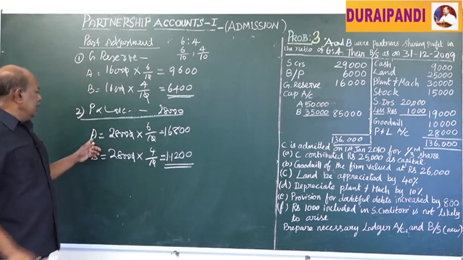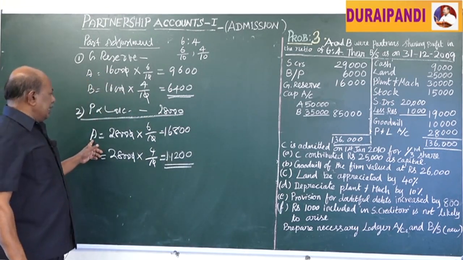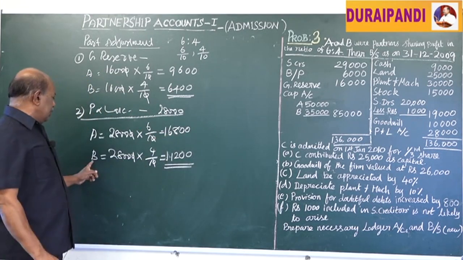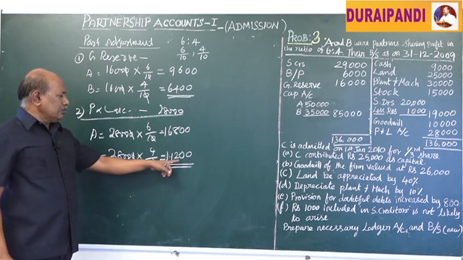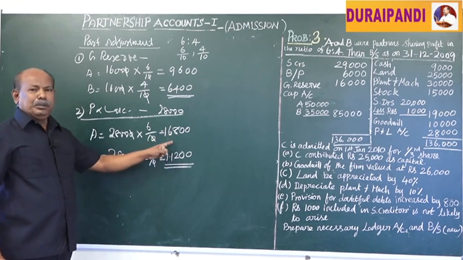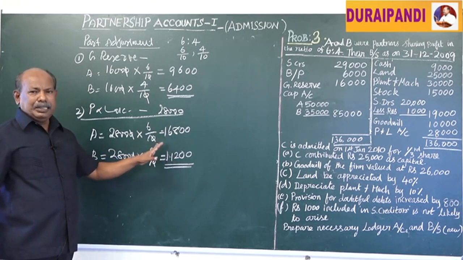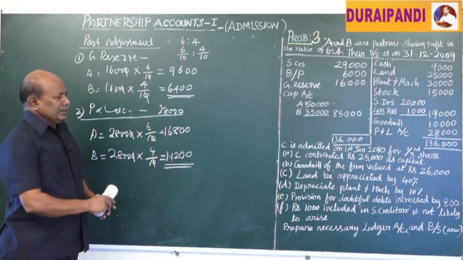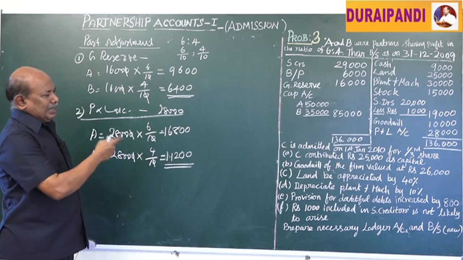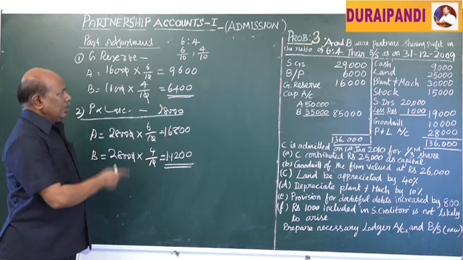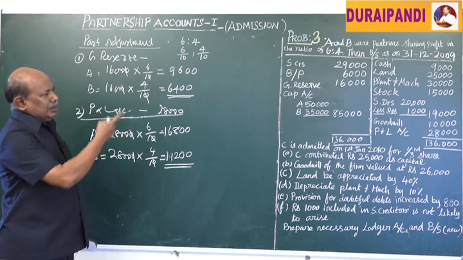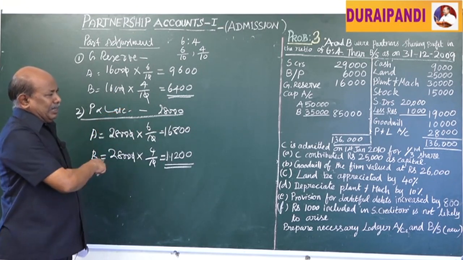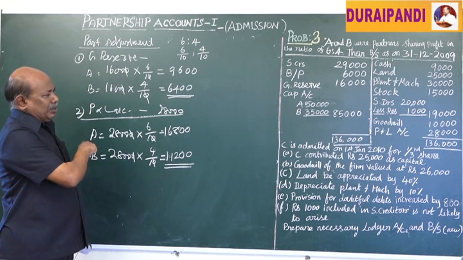That is 16,800 for A, for B 11,200. This amount should be debited to the partners' capital accounts. Next, we are going to allocate the goodwill. How do we have to allocate the goodwill? The old goodwill should be debited to the partners' capital accounts.